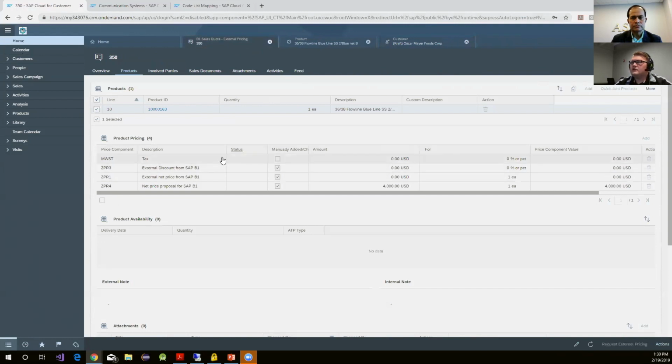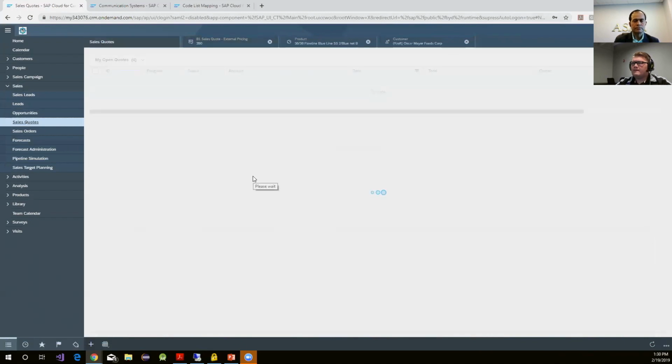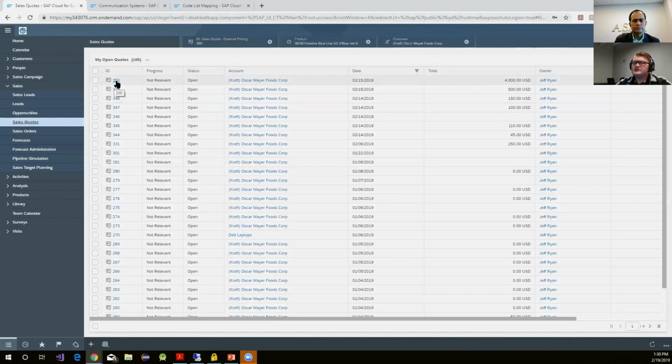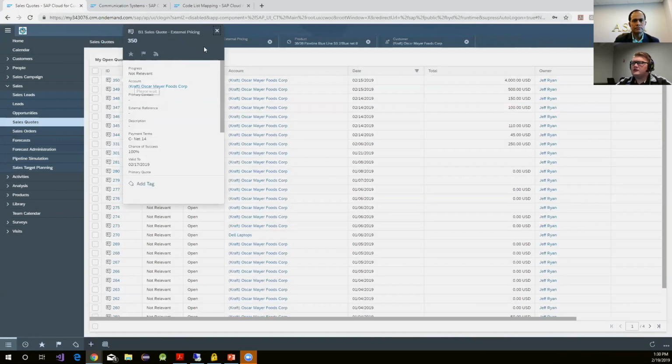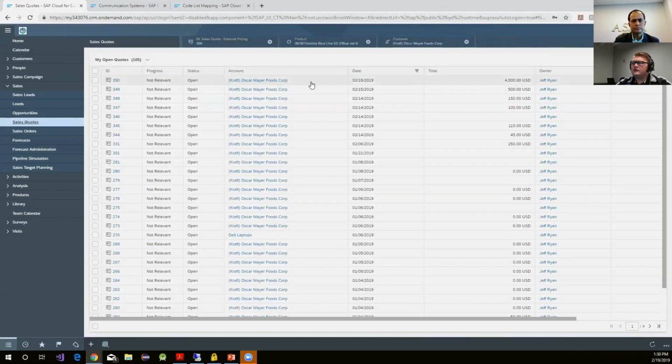And that brings us to our pricing. Here is a sales quote that was created. I'll go to the sales quote section so you can see the layout. You'll see the system assigned 350. This is our account for Kraft.